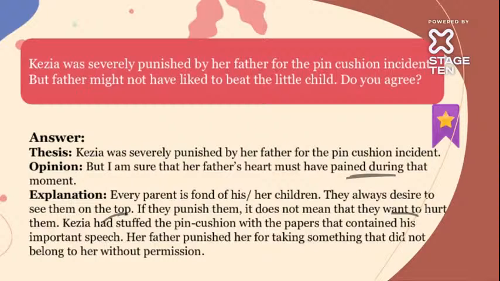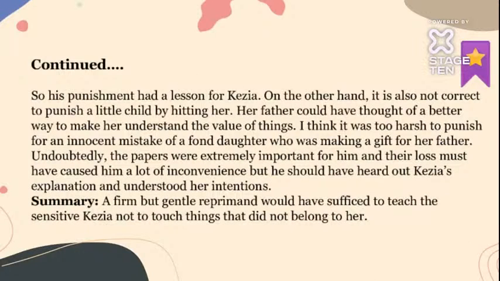So Kezia had stuffed the pin cushion with the paper that contained the important speech, right? So her father punished her for taking something that did not belong to her without permission. That is why she was beaten. But on the other hand, internally her father would also have felt a little sad and regretted it. Now, his punishment had a lesson for Kezia also. What lesson? That she shouldn't do that again, right?